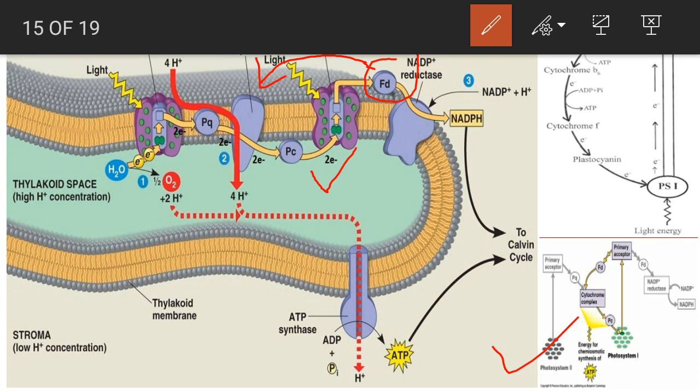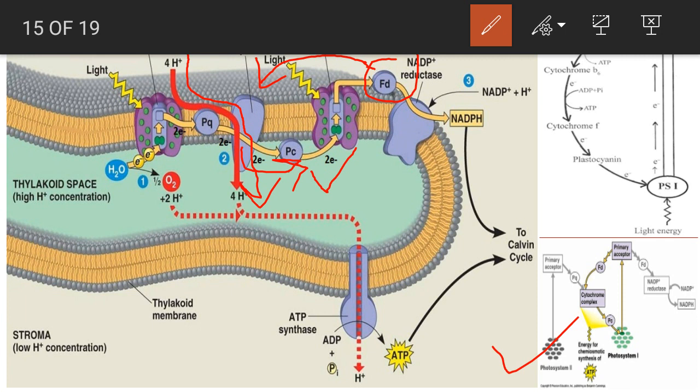When this electron moves from the cytochrome B6F complex to the plastocyanin, at that time protons from the stroma of the chloroplast will enter into the lumen of the thylakoid membrane, and later after plastocyanin, electrons again reach the photosystem 1.